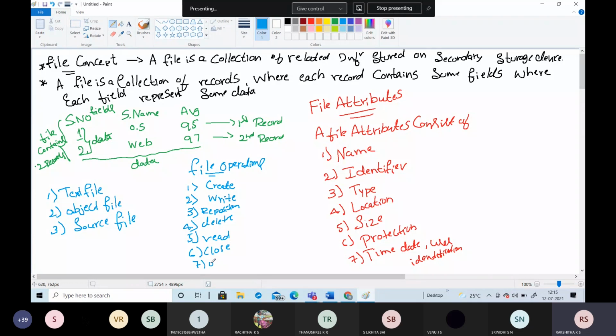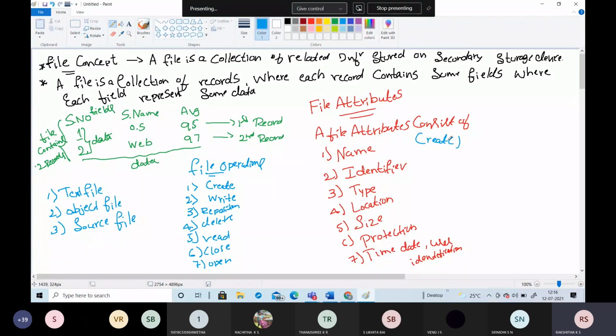So first is creating the file. When the user wants to create a file, we use the system call known as create. Create is a system call we are going to use to create a file. When the file is created, two things will happen internally in the system. Like a space is allocated for that file in the hard disk. Once you have created the file, it requires some storage, some space for that file.